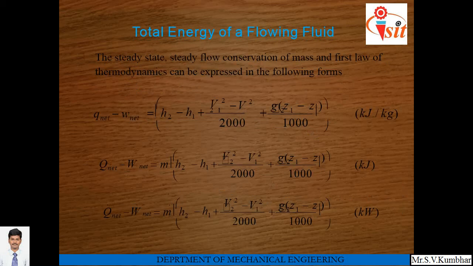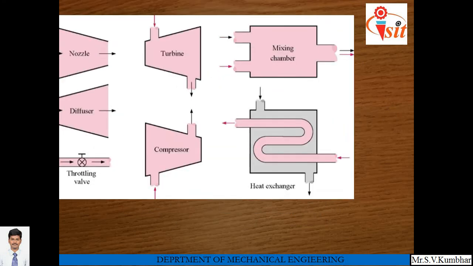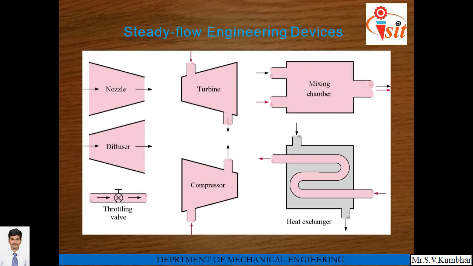So this equation can be written in many forms for steady flow processes. Steady flow in engineering devices: first one, nozzle, which is used to convert pressure energy into kinetic energy. Second, turbine, it may be steam turbine or hydraulic turbine. We will see one by one.